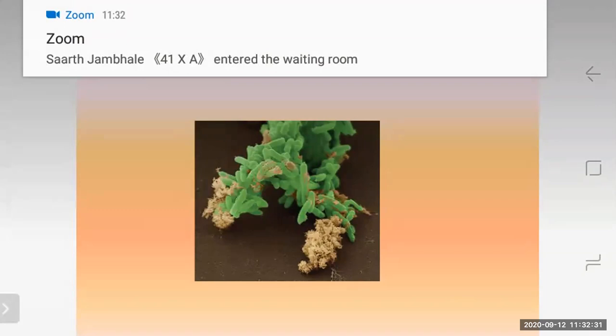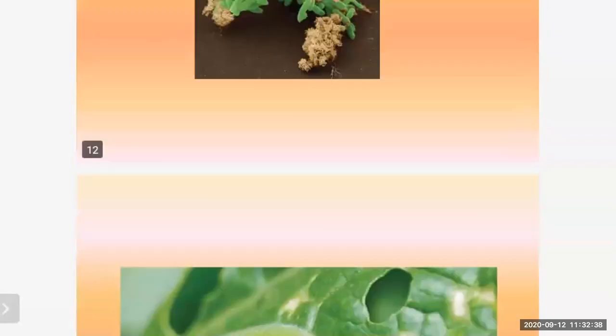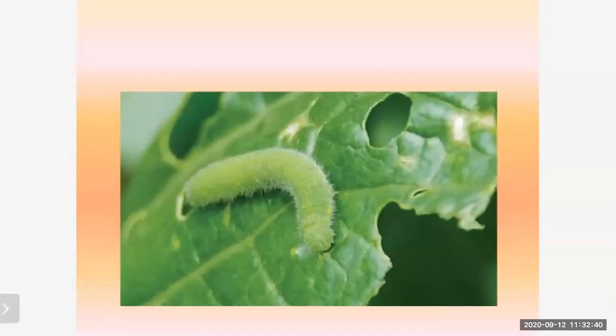Then we have bioinsecticide. Now what is bioinsecticide? Here, what is done? Bacterial and fungal toxins can destroy pests and pathogens. It can be directly integrated into plants with the help of biotechnology. There are several bacterial and fungal toxins, and they will destroy all these pests and pathogens which are present in the plants.